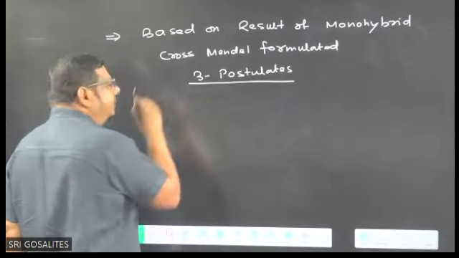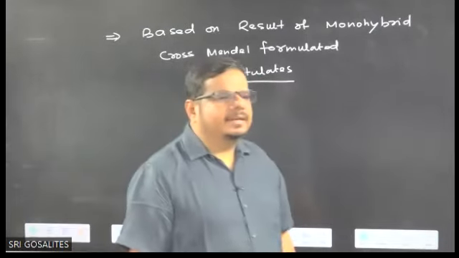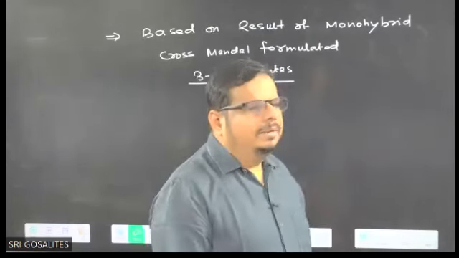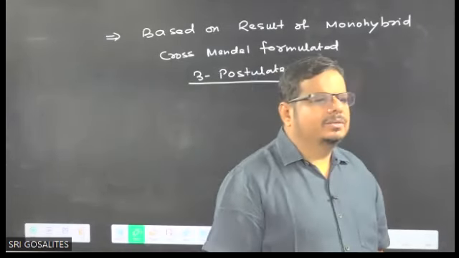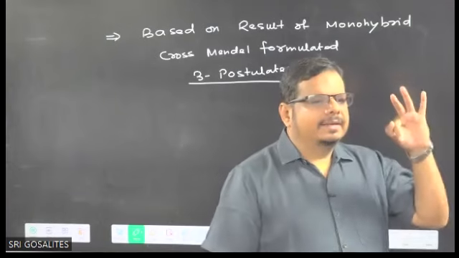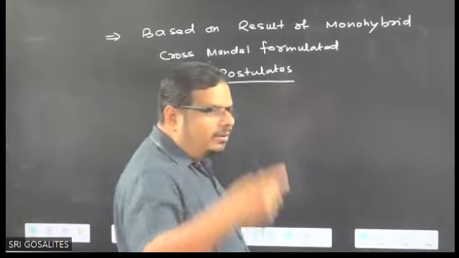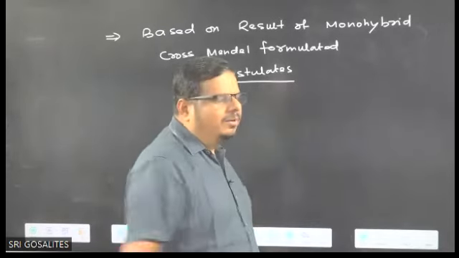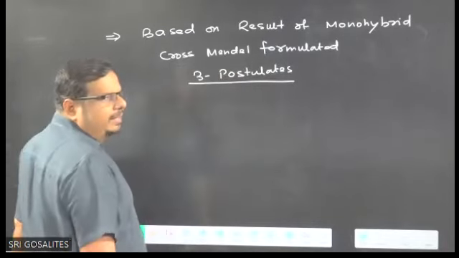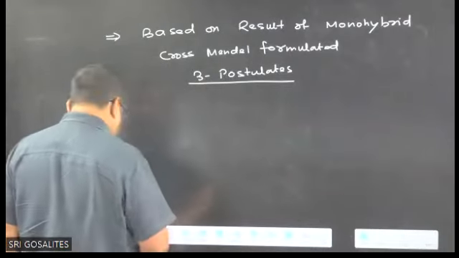How many postulates? Postulates, you think of them like conclusions. How many postulates were concluded by Mendel based on the result of monohybrid cross? Three postulates, right? Three laws I will talk about later. I deliberately am not telling law. Three postulates based on the result of monohybrid cross.